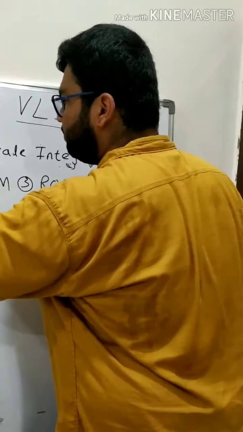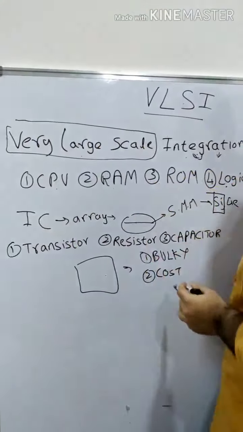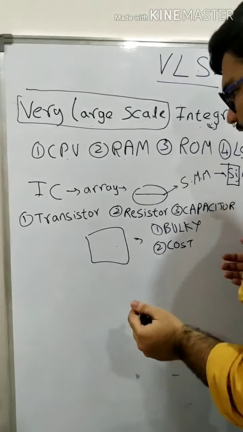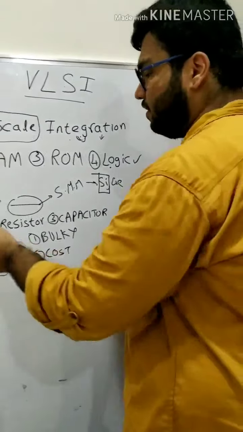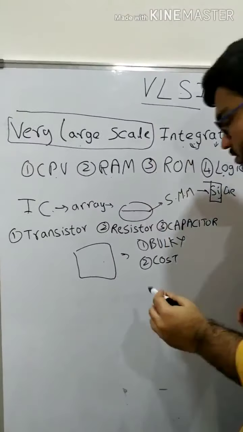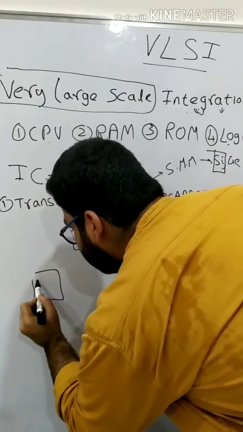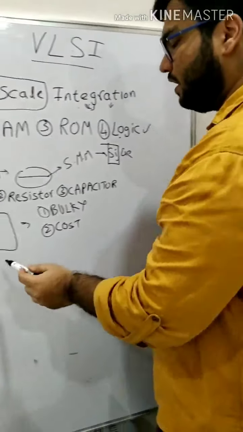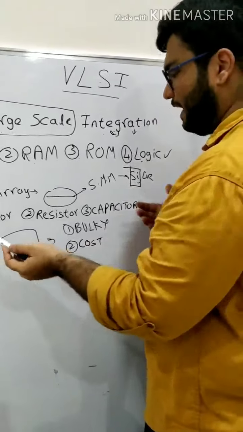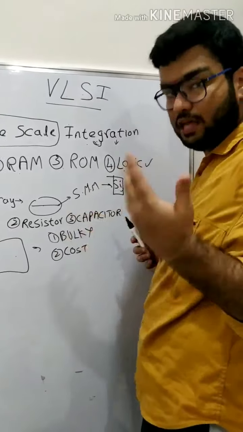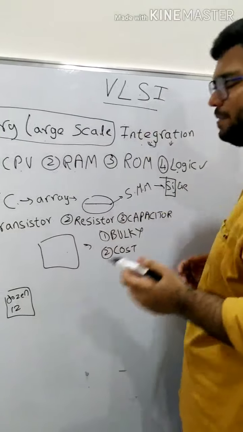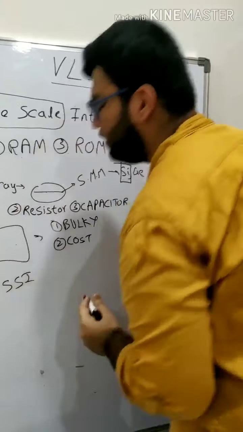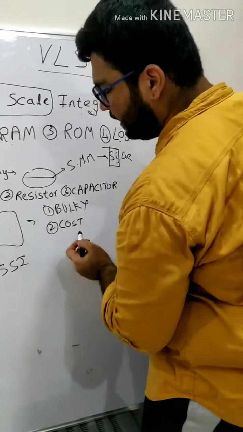Now let us go into this main word, very large scale. So what does this mean? When IC was introduced in the early 1970s, the scientists used a dozen, that is 12 components, on it. That is, the IC consisted of 12 components. They may be transistors, resistors or capacitors, based on their application. In those times it was called SSI, that is small scale integration.